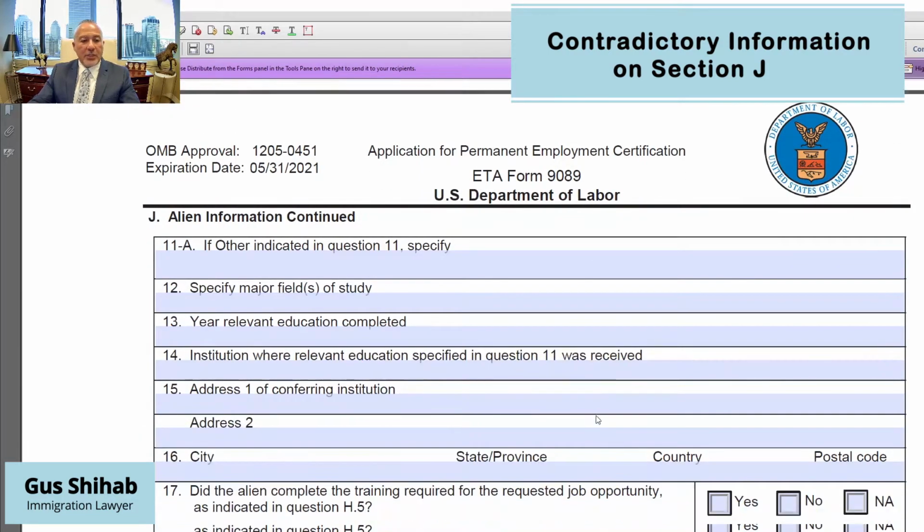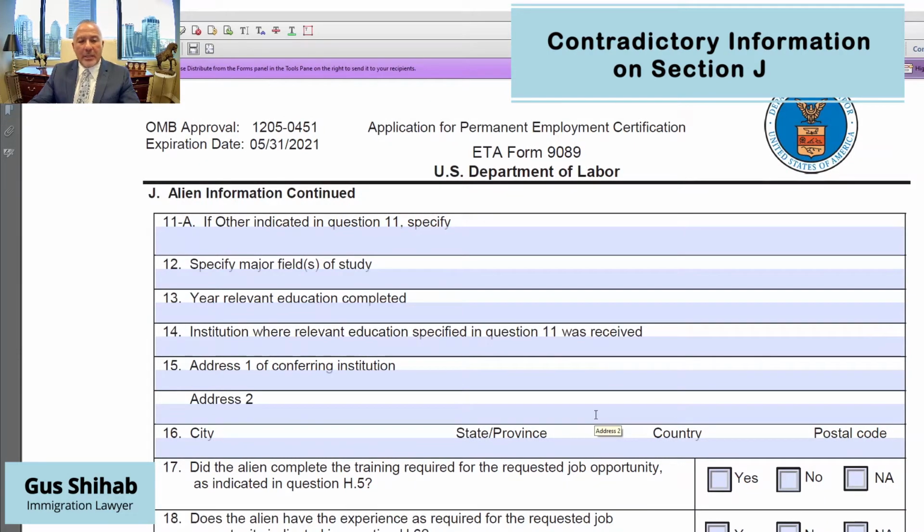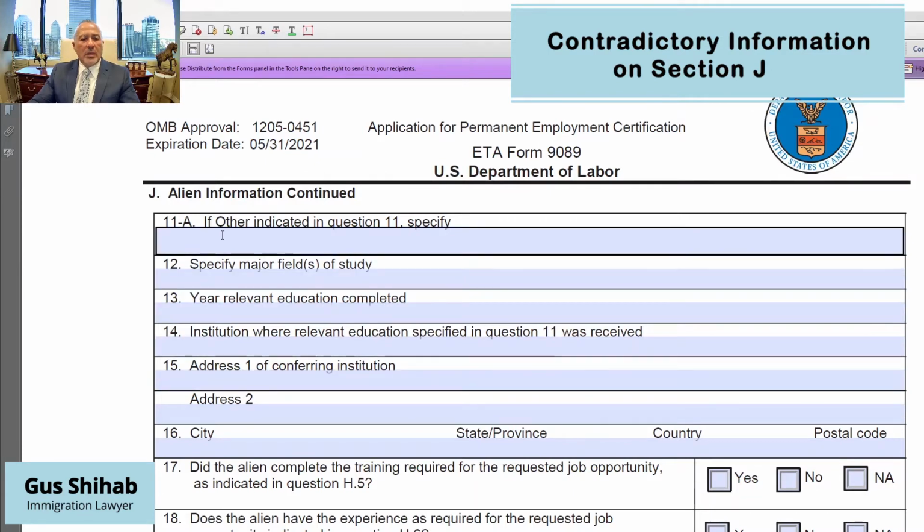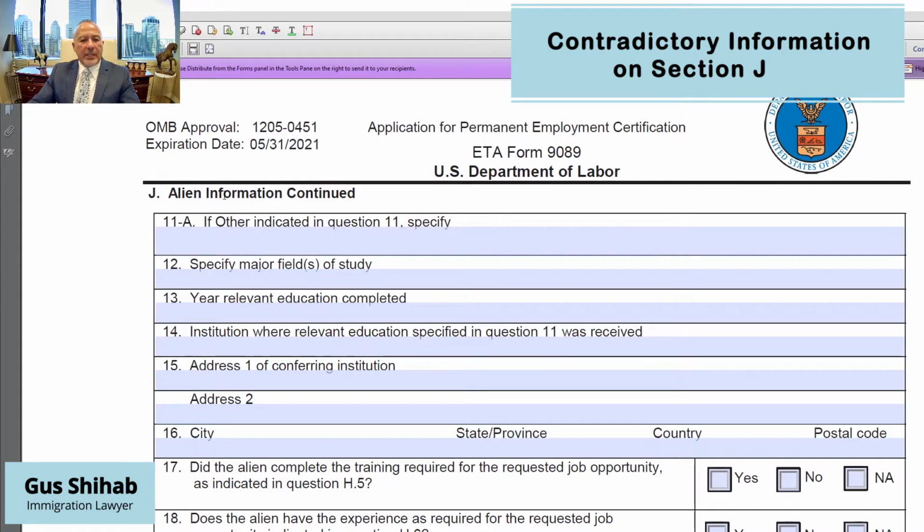Another thing on Section J that will also cause an automatic denial is the other information that's required. So the alien information continued. You can see on item 12, specify the major field of study. So we're required, if you recall, chemical engineering. If we put down here civil engineering or any other degree, the case will be denied.